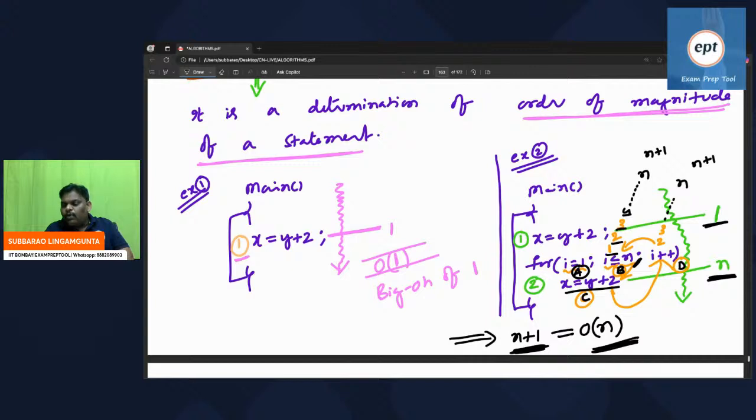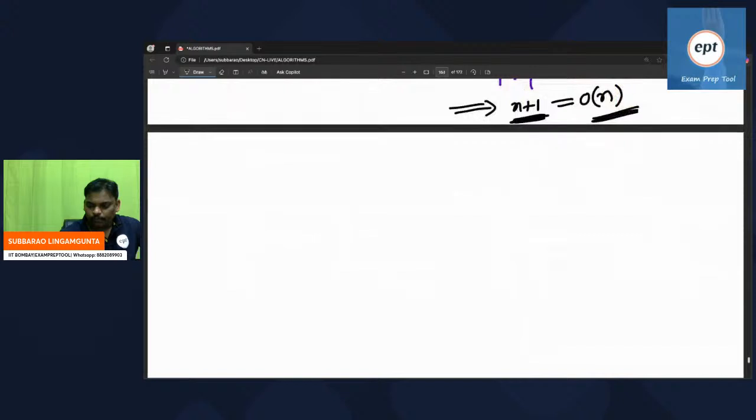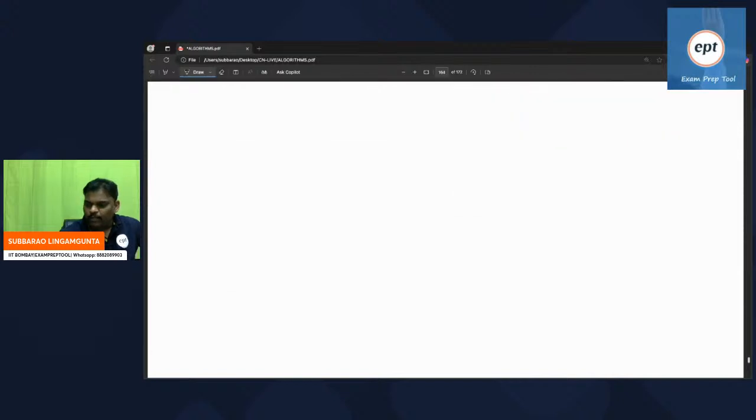As of now, this program's time complexity is big O of n. Actually n plus 1, which can be written as big O of n, meaning approximately n. Forget about small numbers like plus 1. Sunny asked a nice doubt, and I am going to explain it in further problems. Now go to example 3.